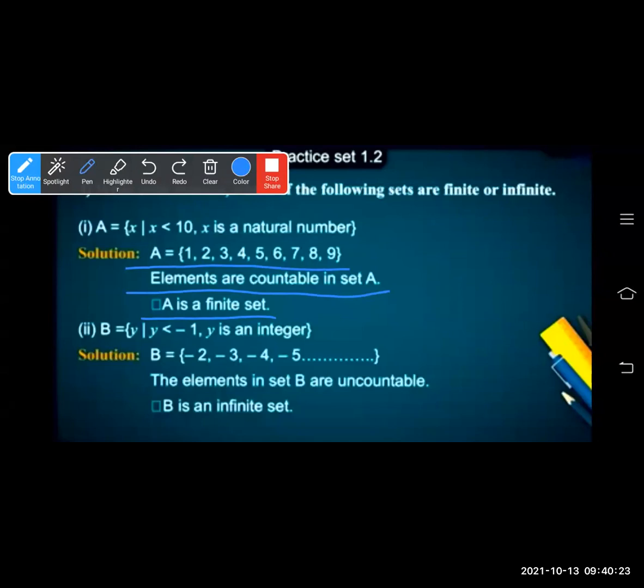Now see question number 2. B is equal to set of all y such that y less than minus 1. Y is less than minus 1 and y is an integer. So less than minus 1 is integer. kaun sa aata hai? You can see in the number line minus 2, minus 3, minus 4, minus 5 and dot dot dot and so on. The elements in the set B are uncountable. B is an infinite set. B is also an infinite set. This is a finite set and this is an infinite set.